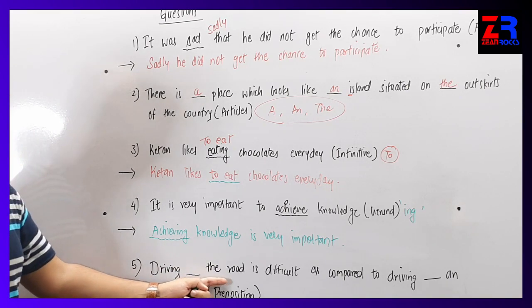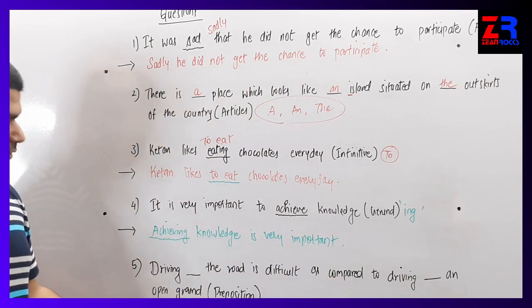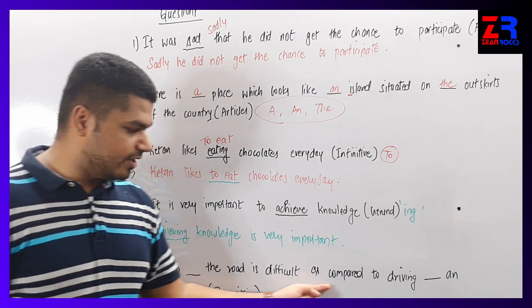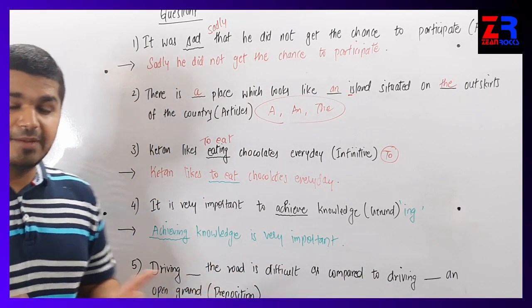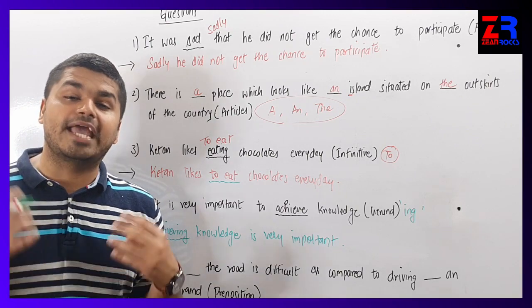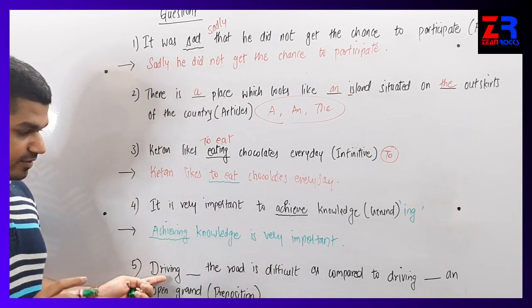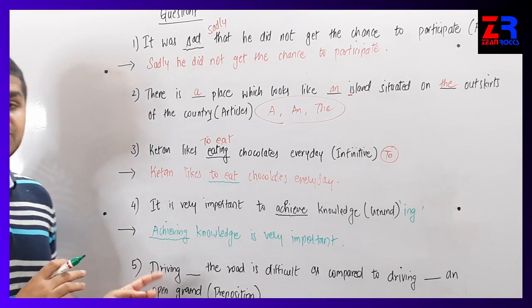And now the last question of the day. Driving dash the road is difficult as compared to driving dash an open ground. Now this is preposition. Remember, I told you in preposition you can use any word of your choice, but the word should be perfectly suitable in the sentence, grammatically correct.